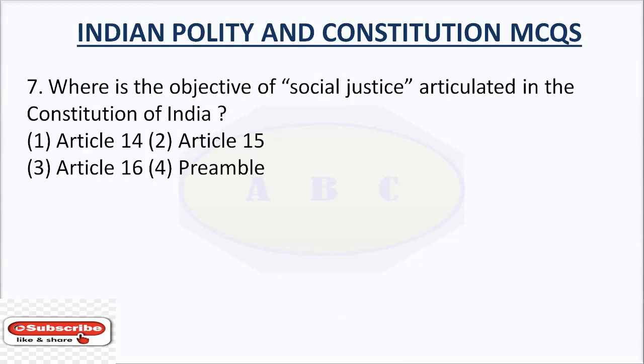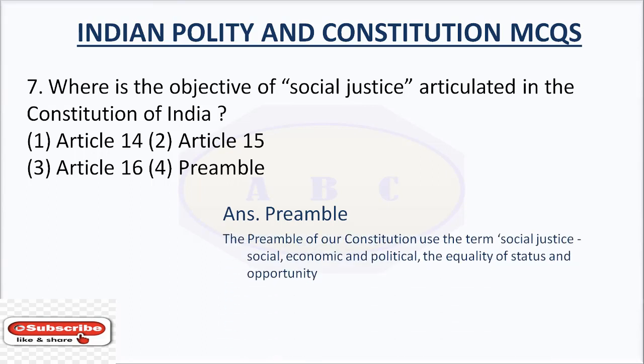Question number 7. Where is the objective of social justice articulated in the Constitution of India? Option number 1, Article 14. Option number 2, Article 15. Option number 3, Article 16. Option number 4, Preamble. The answer is Preamble. The Preamble of our Constitution uses the term social justice: social, economic and political, and equality of status and opportunity.